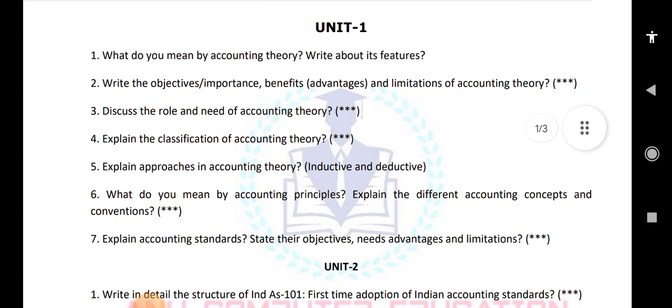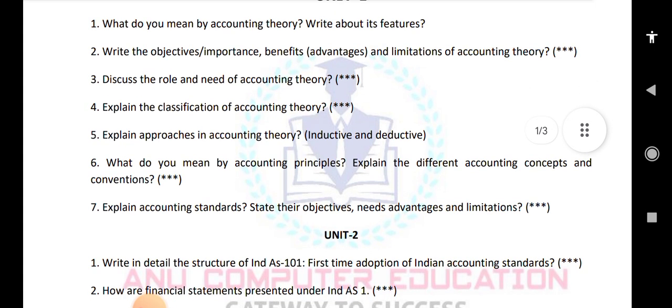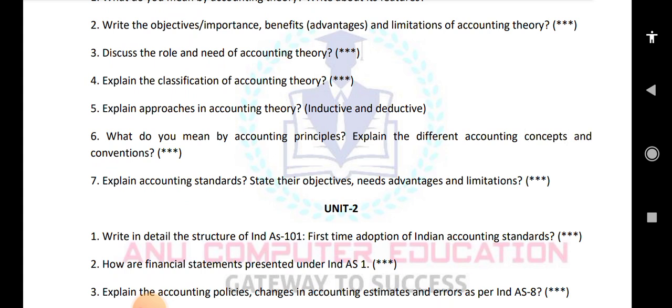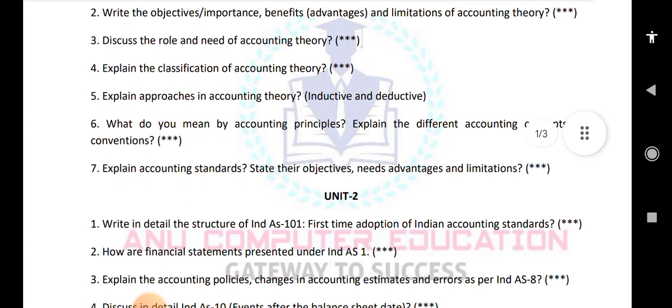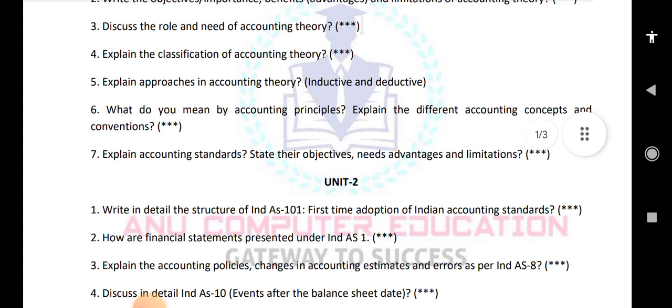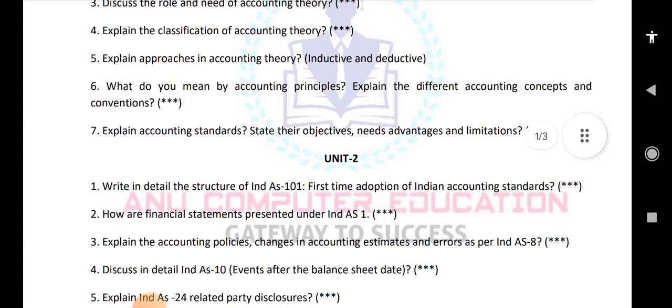Now when it comes to unit 2, write in detail the structure of India accounting standard 101, the first time adoption of India accounting standard. This is a very important question. And next one is, how are financial statements presented under India accounting standard 1. This you have to explain. Explain the accounting policies, changes in accounting estimates and errors under India accounting standard 8. Discuss in detail India accounting standard 10, events after the balance sheet date. This is a very important question.